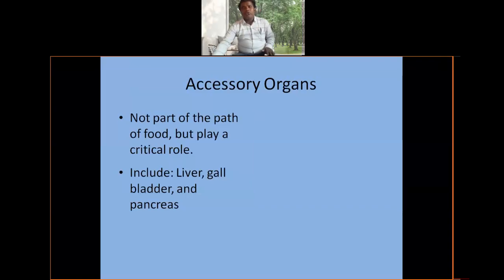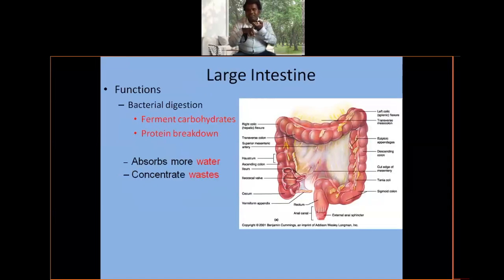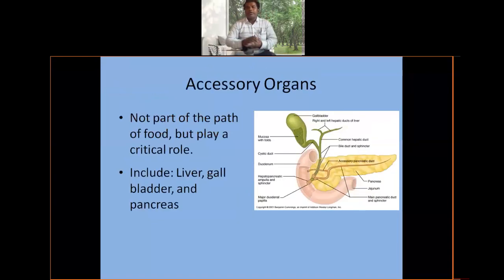Mainly, number one, salivary glands. Number two, gastric glands. Number three, liver. Number four, pancreas. Number five, small intestine glands. These are all the digestive glands. Very important. Now, what are the accessory organs? Now I would like to start with the accessory glands.